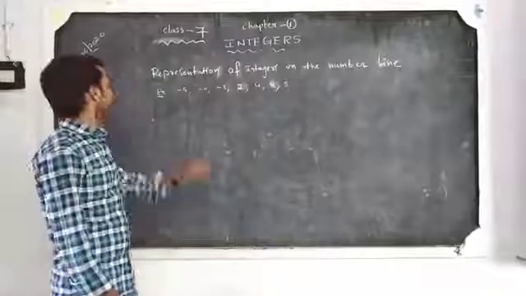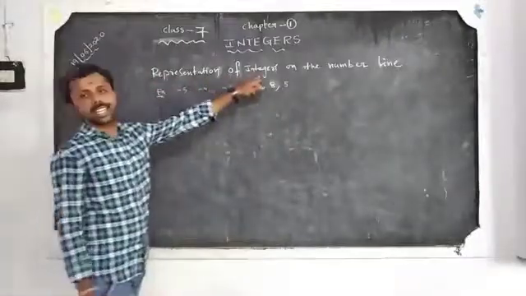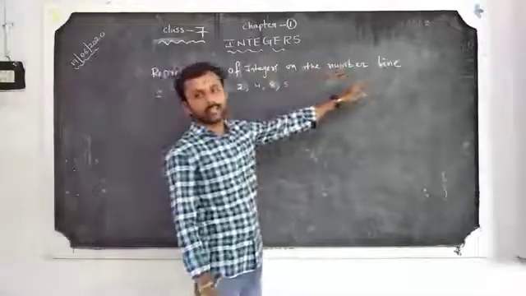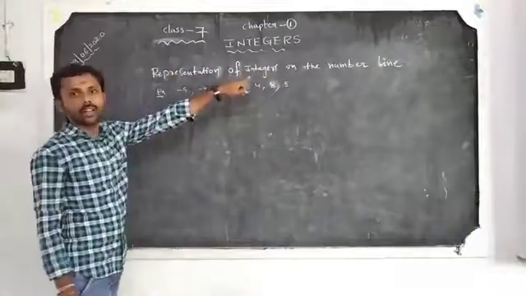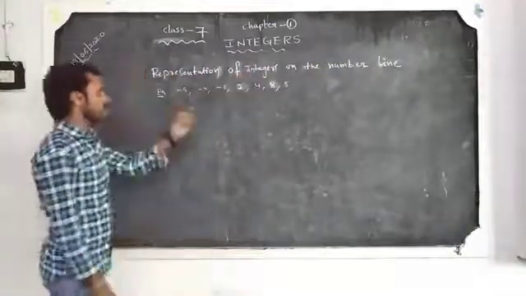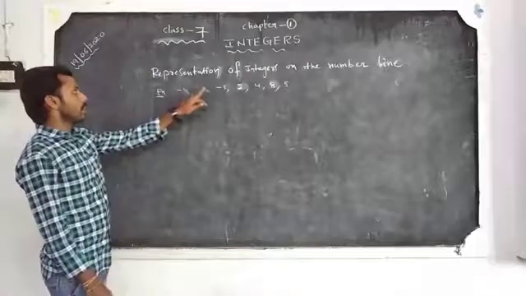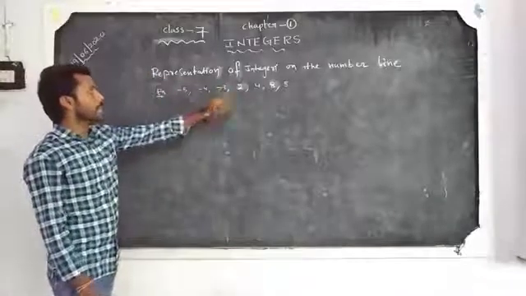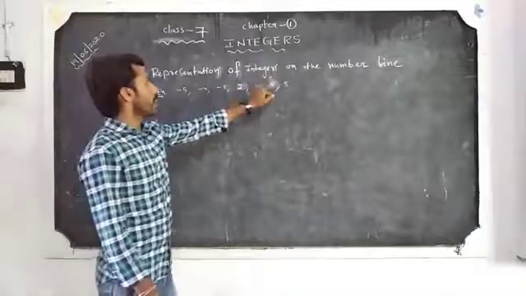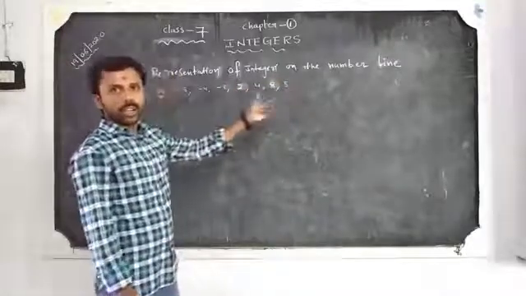Okay, next one. Representation of the integers on the number line. For example, minus 5, minus 4, minus 3, 2, 4, 8, 5. So first, draw the number line.